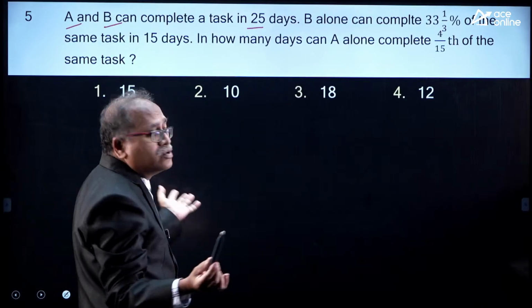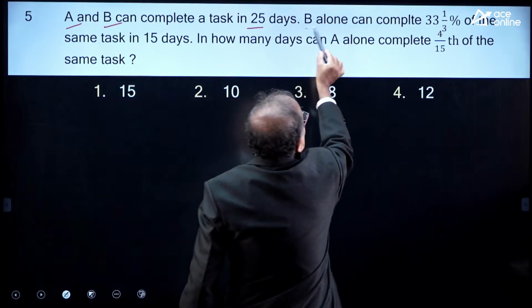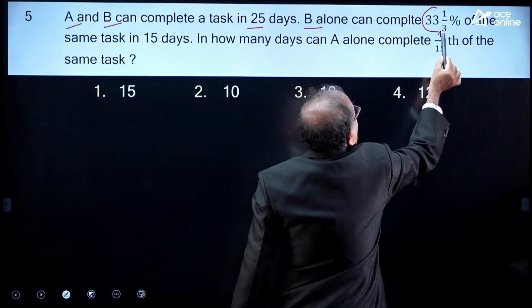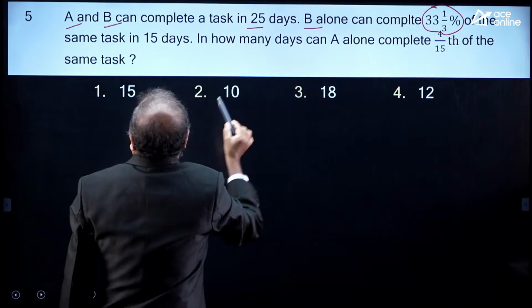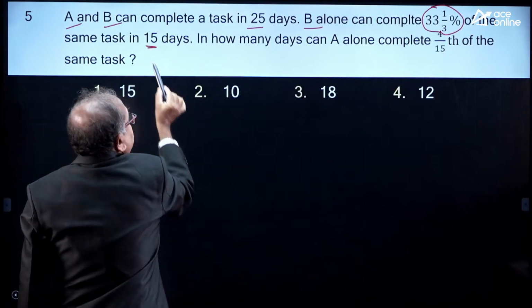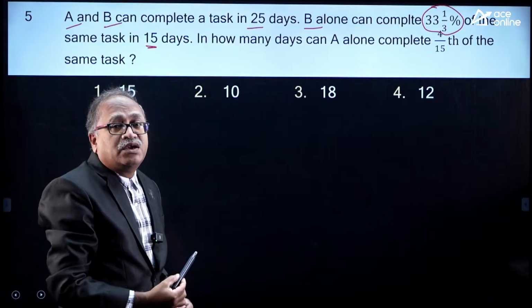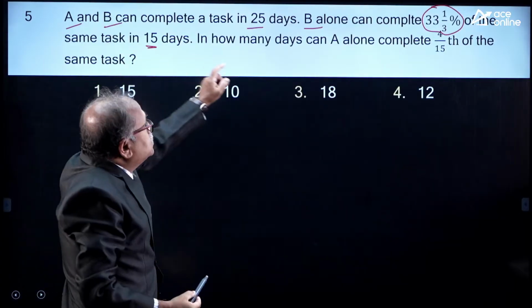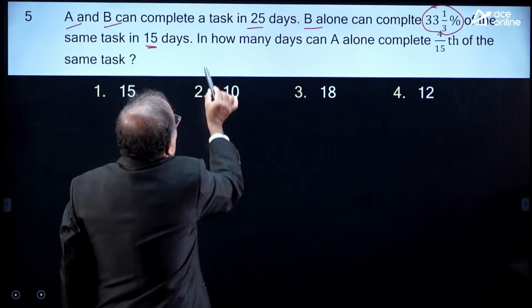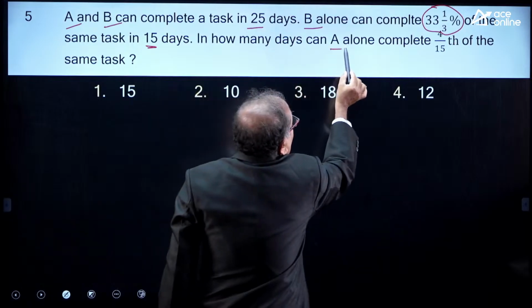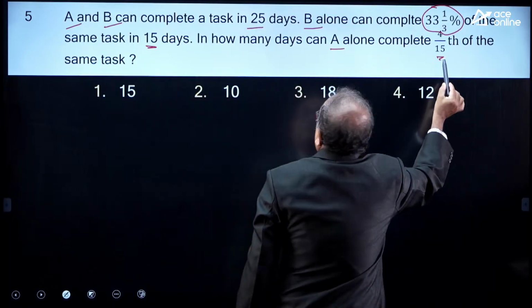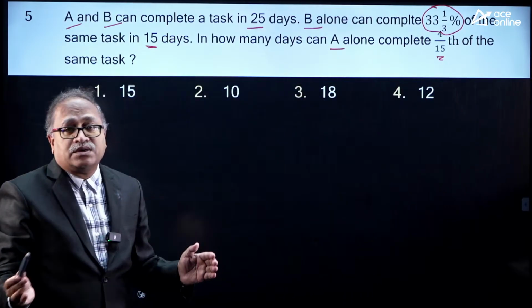B alone can complete 1/3 of the task in 15 days. It's a very easy question. I know A plus B, I know B. Now, in how many days can A alone complete 4/15 of the same task?